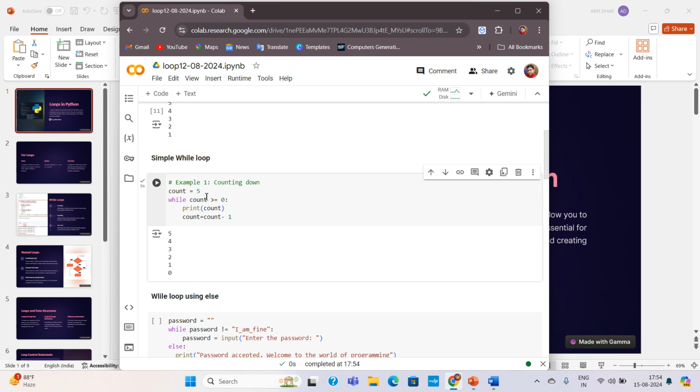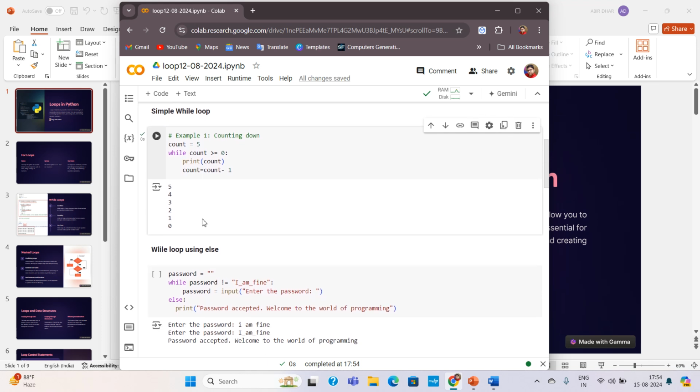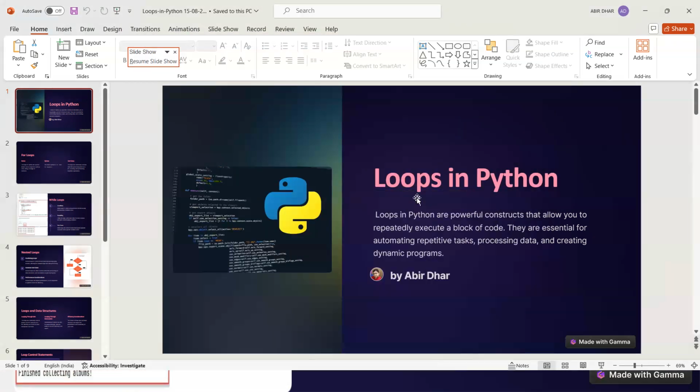Same thing in case of the while loop. We have one starting range, we have one condition, and we have the decrement or increment. Here we have decremented the value, but we can increase the value also. Here also you can take one input, and based on that you can work with the while loop. This is how the while loop is simple. Now let me again run this one.